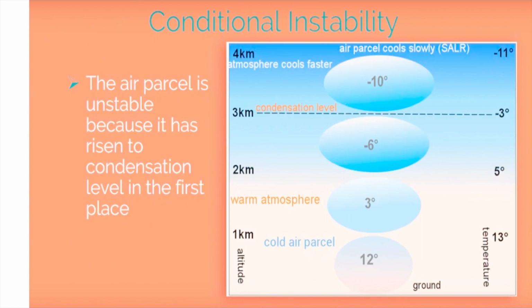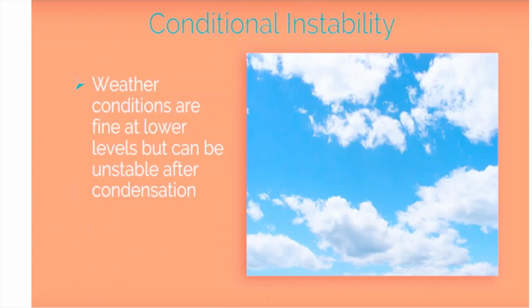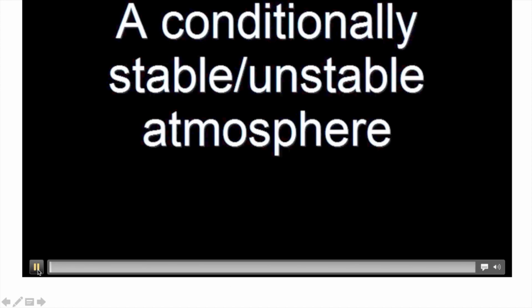So this is the most obvious thing. It is more common in the environment. If you look outside, it is very common, and because of that we have clear conditions on the lower levels, while we have turbulent conditions, unstable conditions, more clouds at the higher level. Okay, so let's see the animation, then only you can understand.